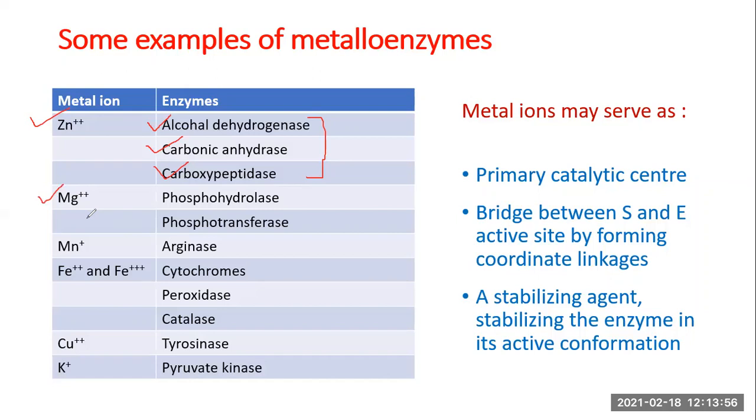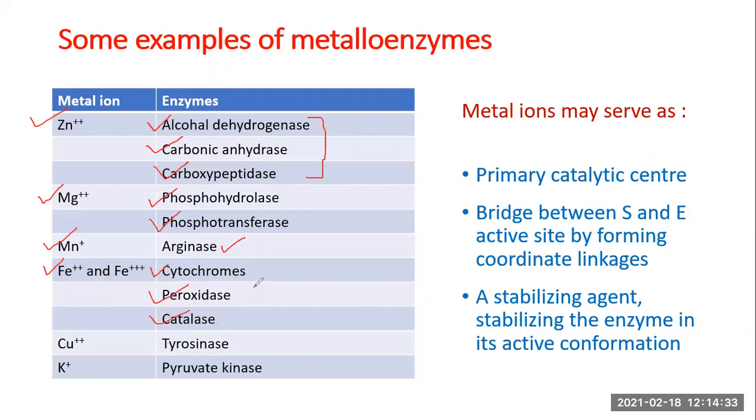Enzymes which require magnesium as a non-protein component: the examples are phosphohydrolase, phosphotransferase. These are again very popular names of enzymes, very easy to remember. Enzymes which require manganese, an example is arginase. Enzymes which require either ferric or ferrous ions, Fe3+ or Fe2+: examples are cytochromes, peroxidase, catalase.